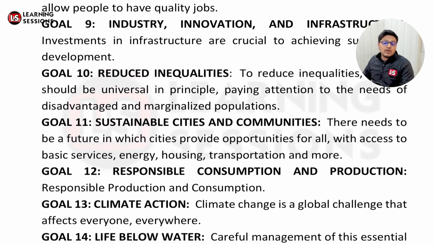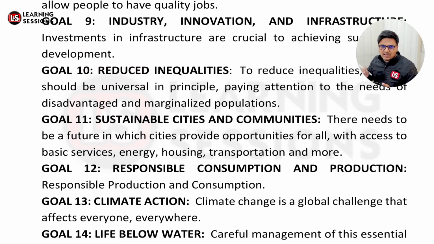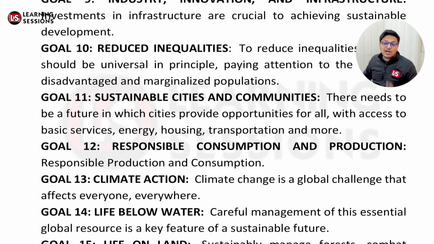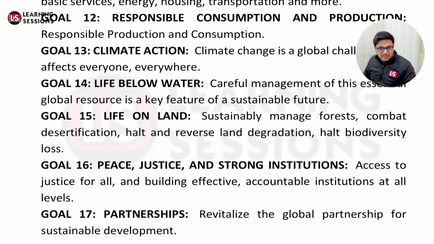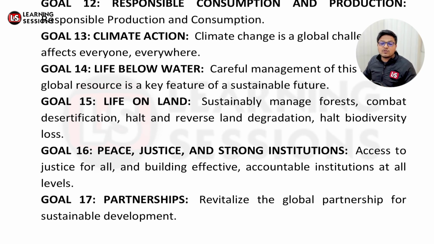And further, goal 12 is related to responsible consumption. It should not be the case that the natural resources are there, and we consume them all. It should not be the case. We must be leaving the resources for the generations to come also. And climate action must be taken by everyone and everywhere, so that there is no climate effect. And we must also be caring about life below water and life on land. We are talking about the animals and the different habitats over there. And there must be peace, justice and strong institutions, so that if there are any issues between different countries, there are institutions dealing with them, and there must be global partnerships for sustainable development.